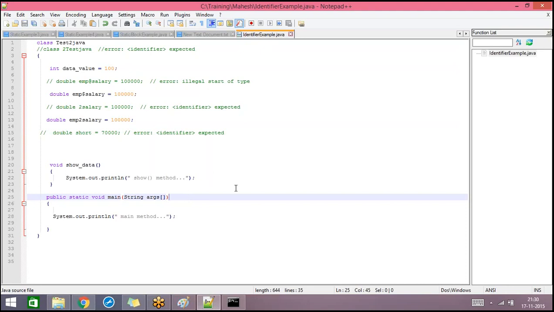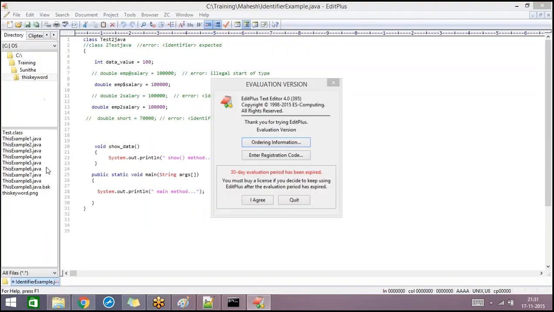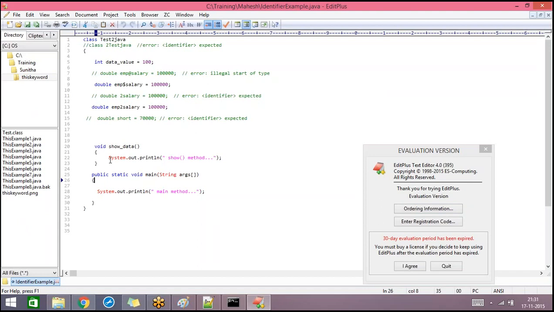And if you want to know, after typing the word, whether that's a predefined class or interface or not, you can just open that with Edit+. If you open that in Edit+, if you see anything in red color, that's a predefined class in Java. In this example, System is a predefined class, String is a predefined class. And here also all the keywords and reserved words are in blue color. And if you see something in double quotes, that's a string. And all other user-defined classes and variables and other things are in black color.